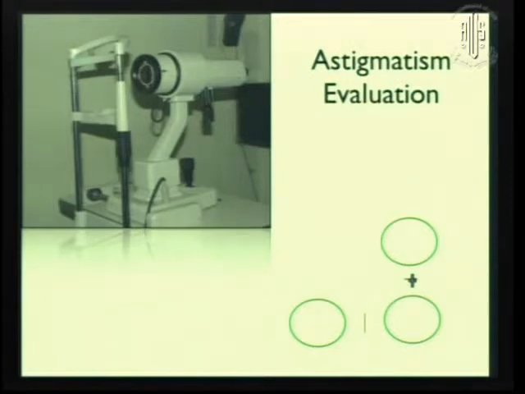No drops are put, so the cornea is still virgin and you get a fresh measurement of corneal astigmatism. And a well-done manual keratometry today also works very, very well. If you are precise, because it is you who is doing it, you know if the patient is fixating well, you know if the eye is moving, so the accuracy of the measurement is good. So take your time to do a good keratometry, don't be in a hurry. Also, if the mires are breaking up, you can get an idea of the dry eyes or the tear film status. So a good manual keratometry gives you a lot of information before you proceed on to any further test.